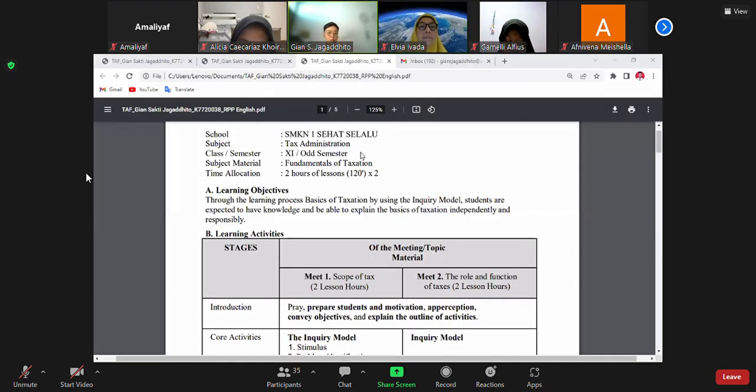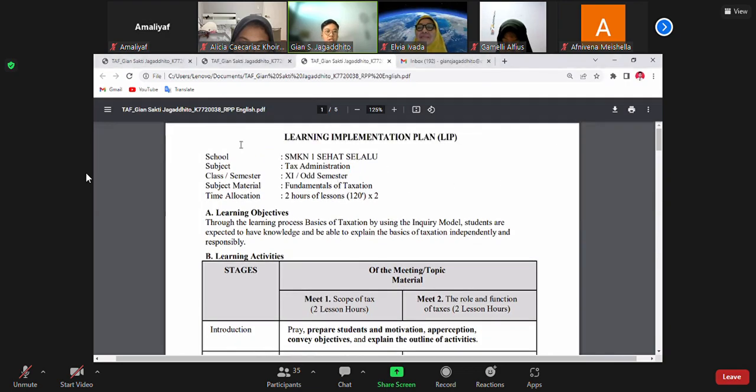Assalamualaikum warahmatullahi wabarakatuh. Good morning, everyone. Allow me to introduce myself. I'm Gian Sakti Ekadito, accounting education student 2020, class A. Let me start with this learning implementation plan, or LIP.